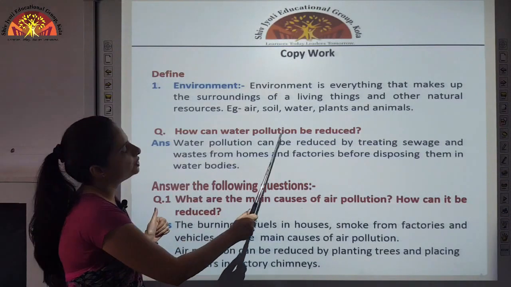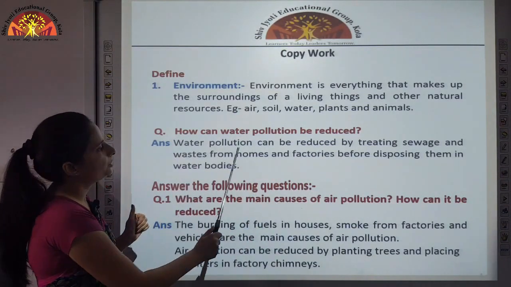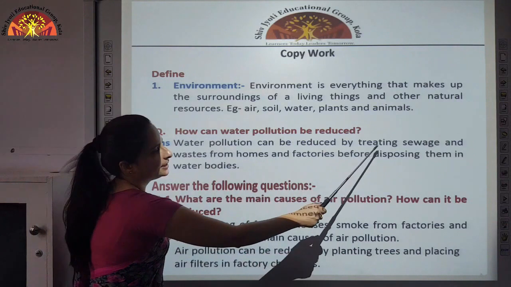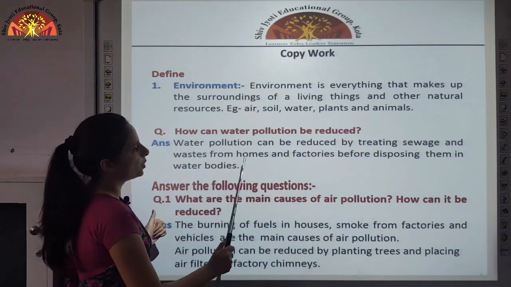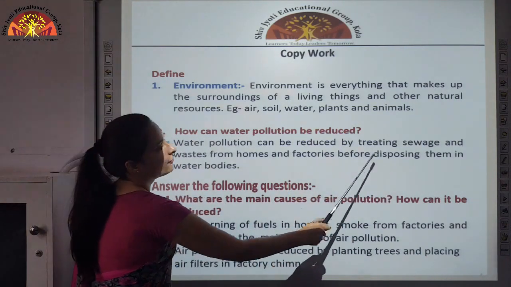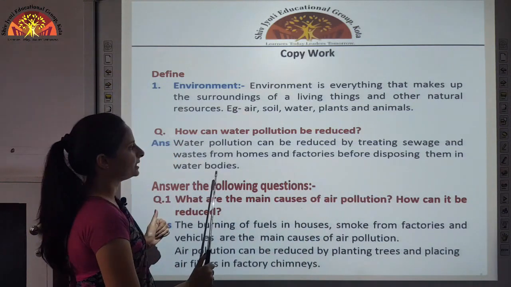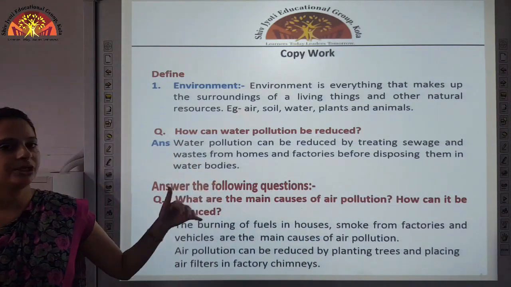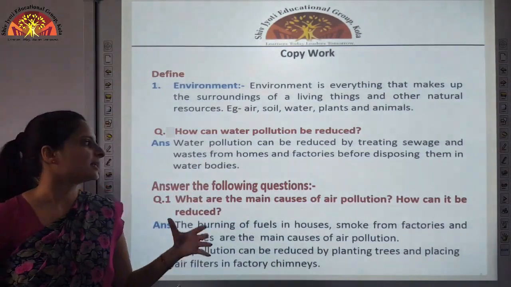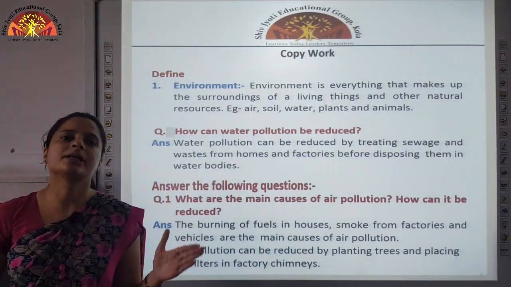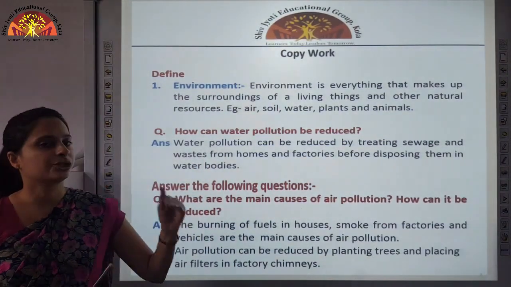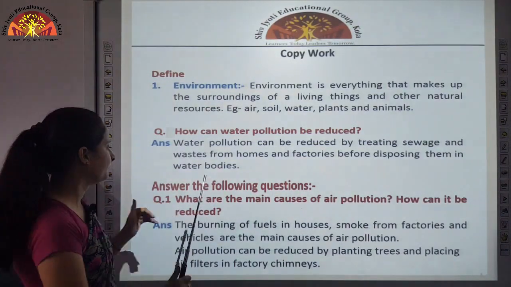How can water pollution be reduced? Water pollution can be reduced by treating sewage and waste from homes and factories before disposing them in water bodies. As we read, if we treat the sewage waste which is generated at factories or at your homes before disposing it in water bodies, it should be segregated properly.